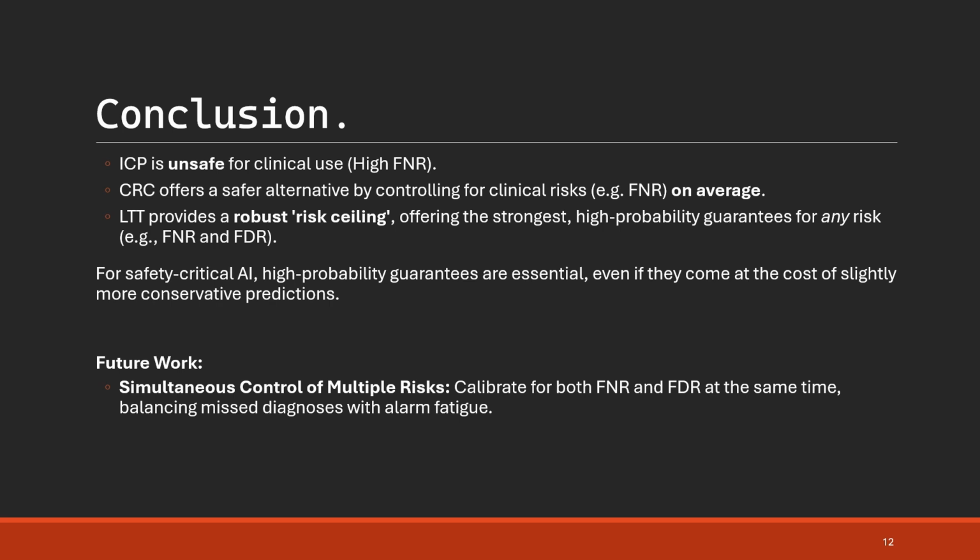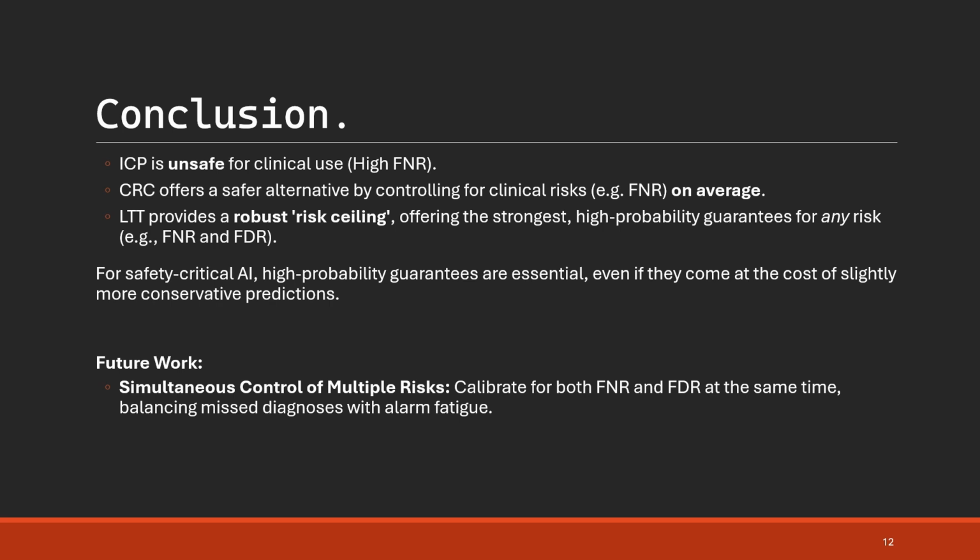In conclusion, my project provides a thorough comparative evaluation of risk control frameworks for medical AI in X-ray classification. My findings, validated across multiple models and datasets, show that for safety-critical applications, the high probability guarantees offered by Learn Then Test are the more robust and reliable choice. ICP is unsafe for clinical use due to its high FNR. CRC, while it can control FNR, only controls it on average, meaning that for certain scenarios, it's not suitable for clinical use. This work confirms that it is possible to build trustworthy AI systems that provide strong generalizable safety assurances.